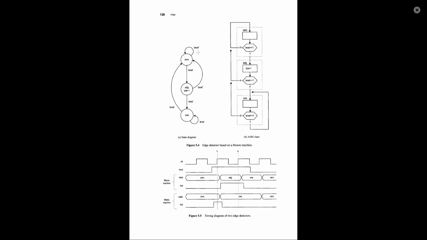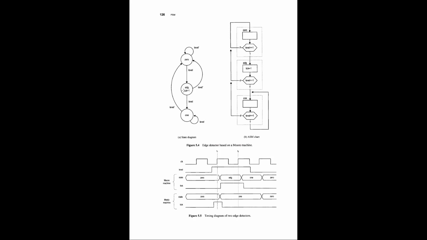At level zero, there can be two possibilities. Either the level is complemented, meaning zero. If the level keeps on coming zero, there is no need to change the state, because this is the zero state, and if the next value is also zero, we do not need to change the state. But if the level is one, this is not complemented, it will definitely jump to the edge state. Why? Because when you go from 0 to 1, a positive edge occurs. So you jump from 0 to the edge state.